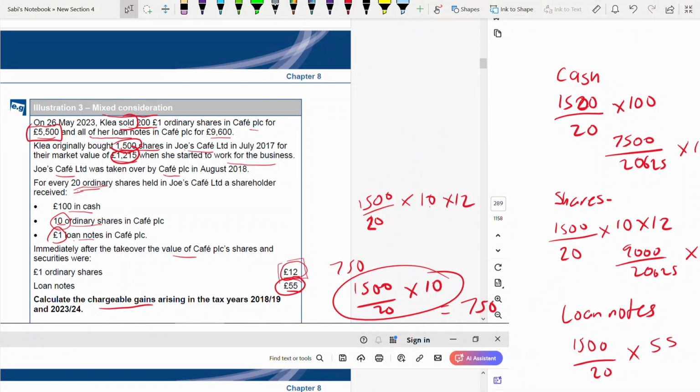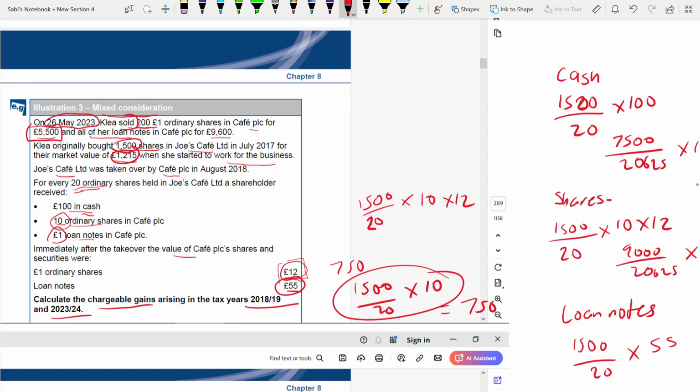Calculate the chargeable gain arising in the tax years this and this. They have given you 2 tax years. So that's why it's very important. See, the first gain you have calculated is when we are taking cash, ordinary shares and loan notes. We found frozen gain and all those things. Now at the end, that is on 26th May 23, we are doing 2 things.